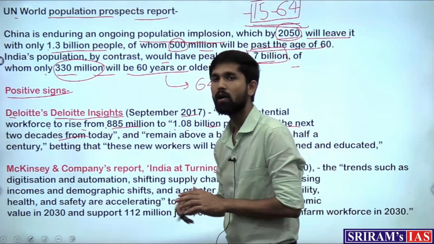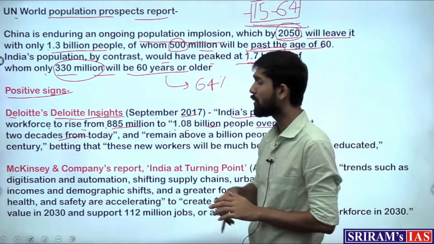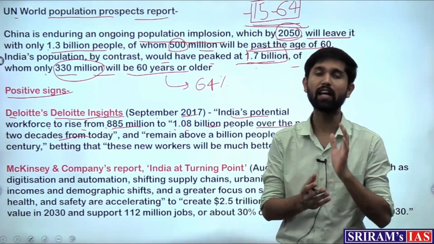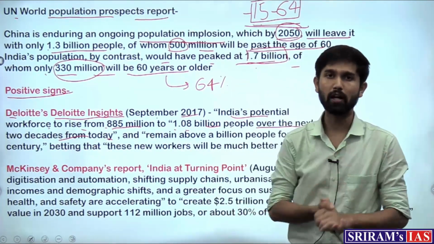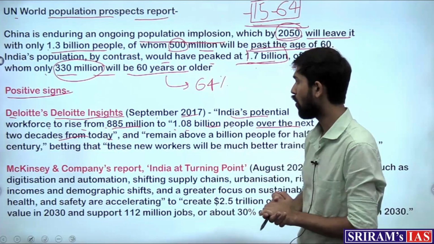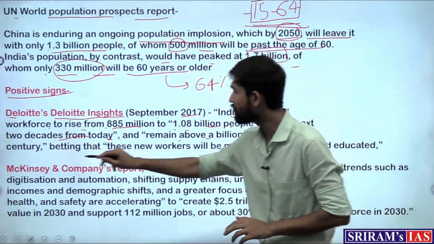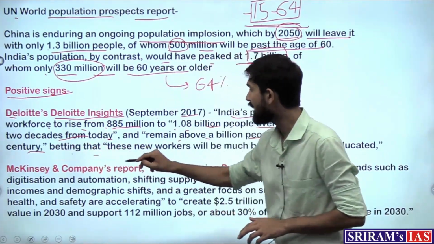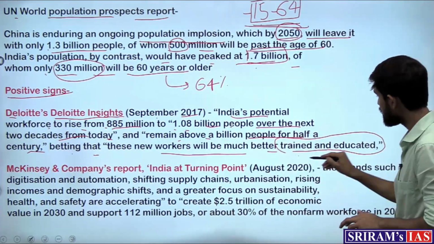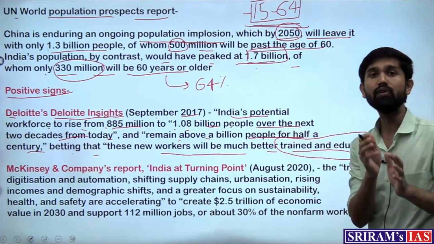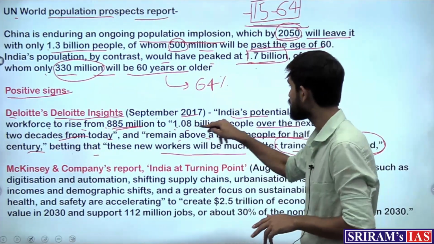So this report by Deloitte, which is a premier consultancy company, has given out a prediction that the workforce in India is set to rise from today and going to the next 2 decades and remain above a billion people for half a century, betting that these new workers will be much better trained and educated. So these are the keywords, that even though the workforce is going to rise from 885 million to 1.08 billion,